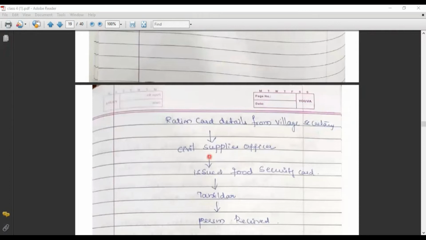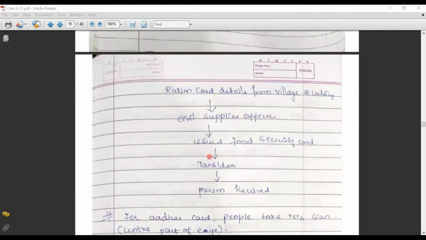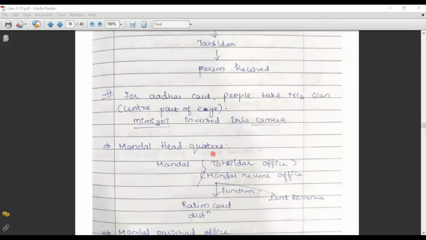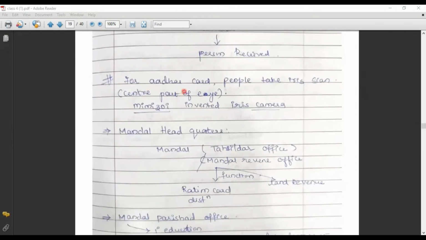In order to get an Aadhaar card or a ration card, we need to meet a public institution and get the requirements. Especially for Aadhaar card, we go for the iris scan. Iris is nothing but the central part of our eye. That iris scan is done for each and every individual. This scan is done with a camera called the iris camera, which was invented by Mimizoi. Mimizoi is the person who invented this iris camera.